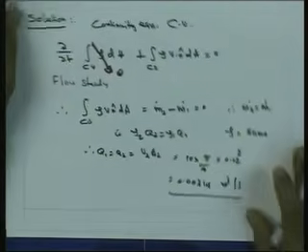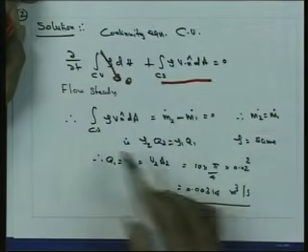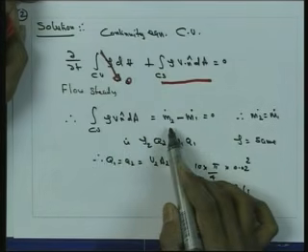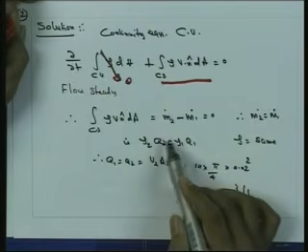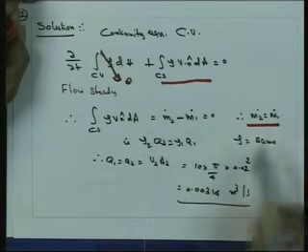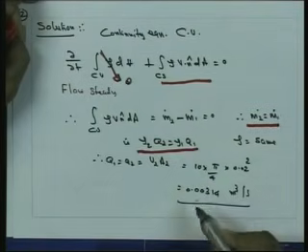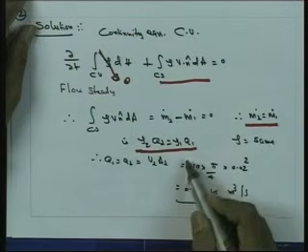Now if you consider the second part of the continuity equation, that is the integral over the control surface rho Vn dA, that can be written as m2 dash minus m1 dash, that means what is entering is equal to what is leaving. So finally we can write rho 2 q2 is equal to rho 1 q1, that means what enters the system should leave through the exit from the system. So rho 2 q2 is equal to rho 1 q1.